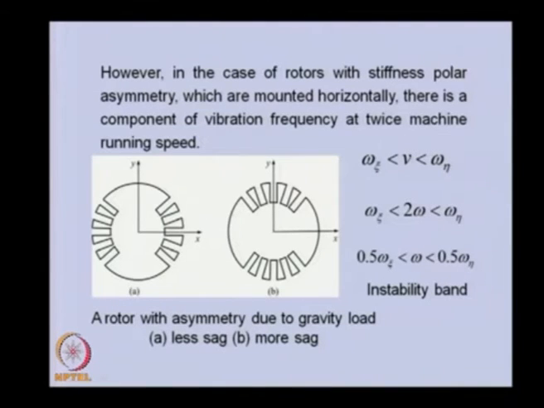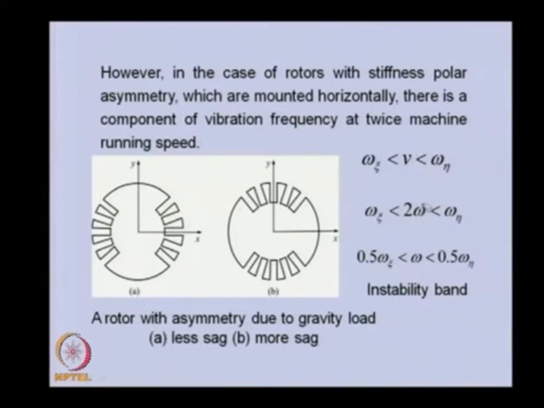For a case of such a system in which we have a symmetrical shaft in 2 principal directions, we find that during one rotation the stiffness will change twice. So, if the rotor is rotating, we will find that the vibrational frequency will be twice the speed because of this asymmetric shaft property, and because of that this nu will be 2 omega.